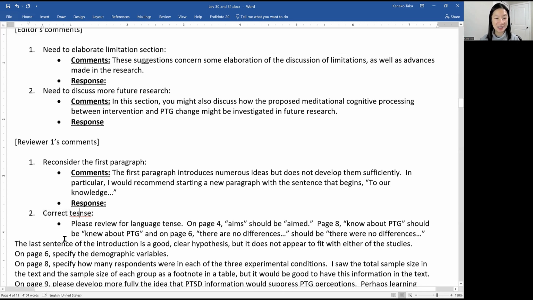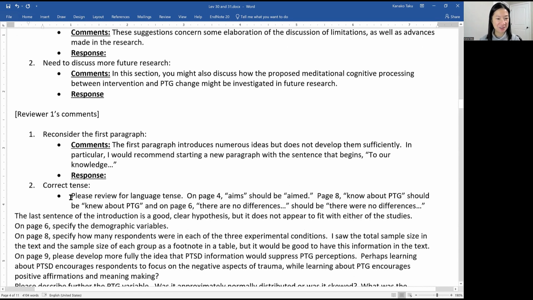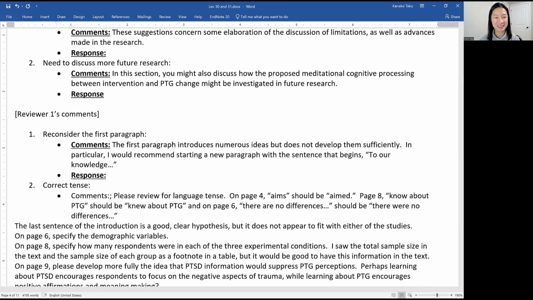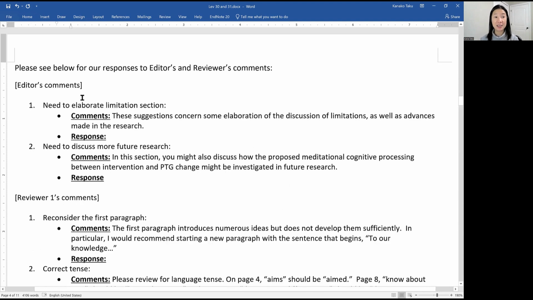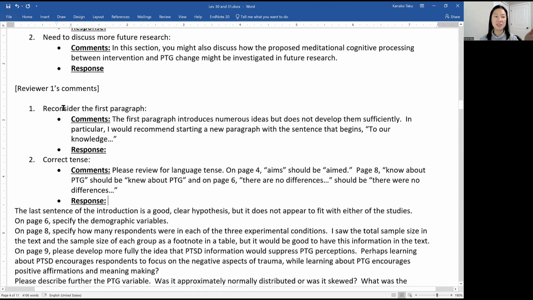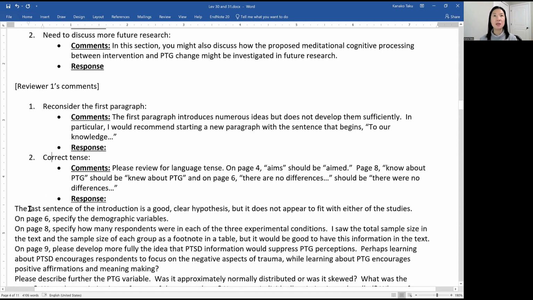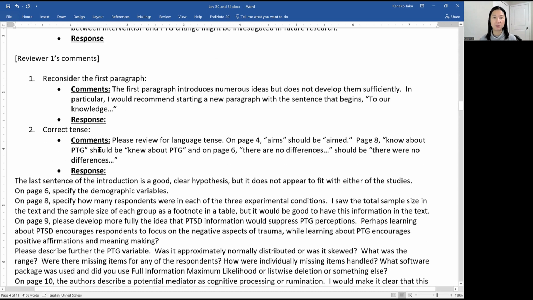Probably, if you don't want to spend too much time on this, you could think that's not necessary, Kana, on page for this and this. But I just like it. That's how I make the format. So each one, just like this: editor's comments, reviewer one's comments, and then each one. Sometimes the reviewers' comments will already have a bold list or numbering. Then it's easy. Otherwise, I'm just going to make the numbers like this, and then put comments, response, and just go back and forth. Okay, so that's level 31.